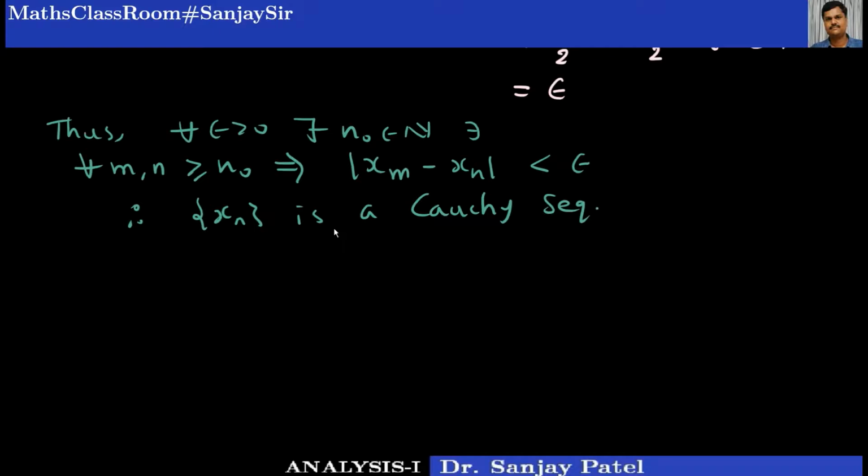So what I have proved in this theorem is that every convergent sequence is always a Cauchy sequence.